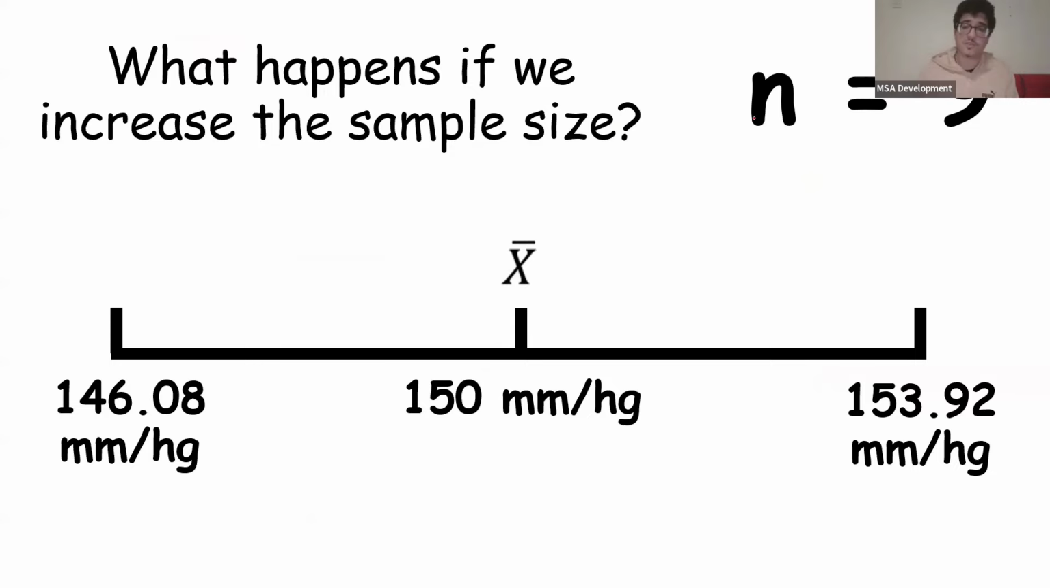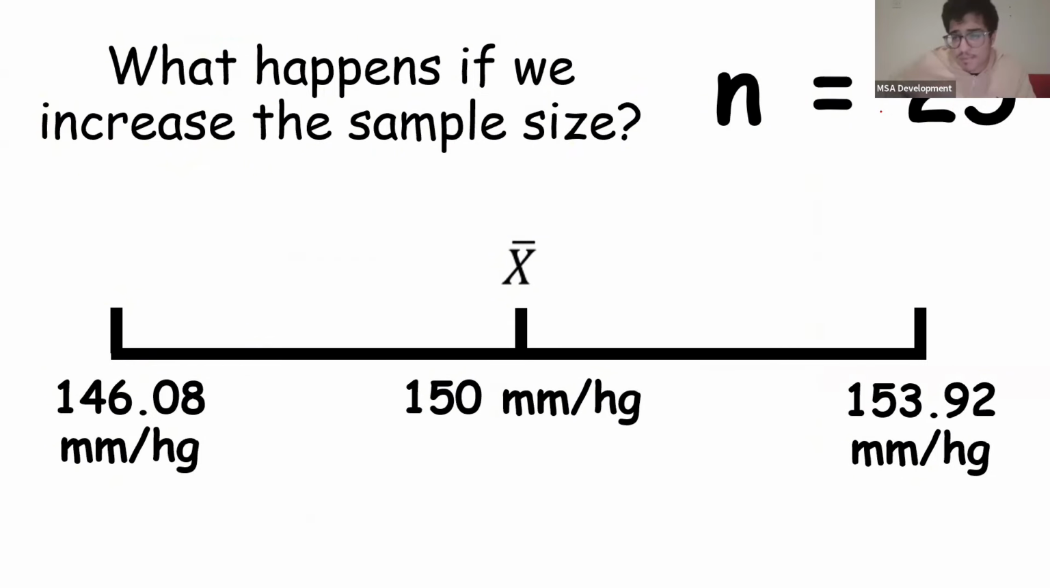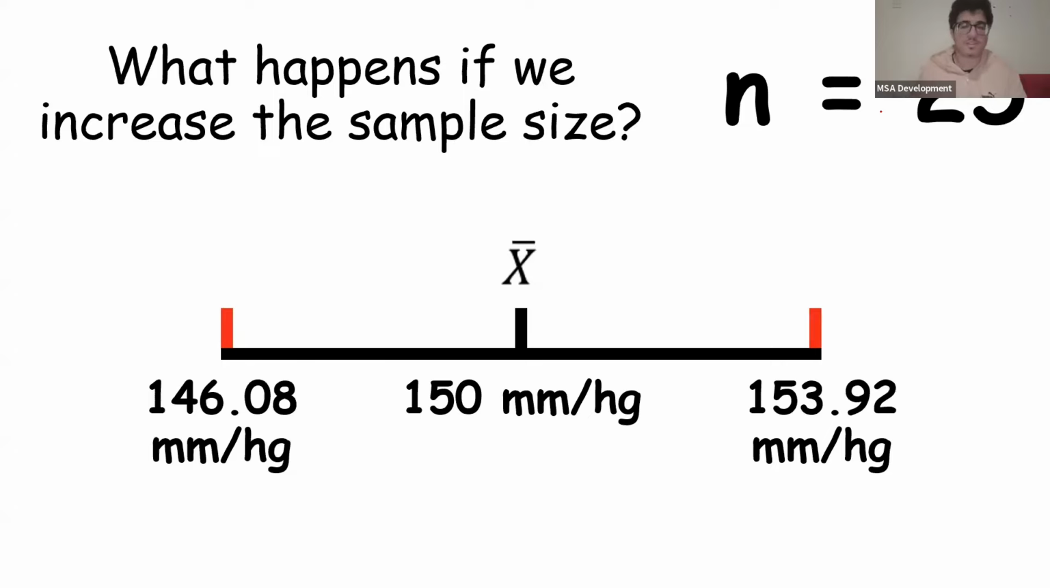So this was our confidence interval with a sample size of 9, right? But let's say we change to a sample size of 25. What's going to happen to our confidence interval? Our confidence interval is actually going to shrink, okay? It's going to become this. Now, you guys are probably wondering, why did my confidence interval shrink?